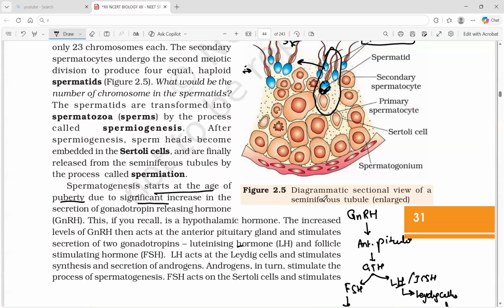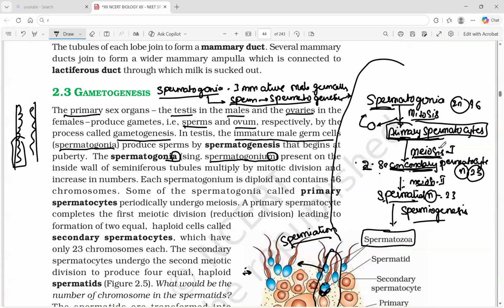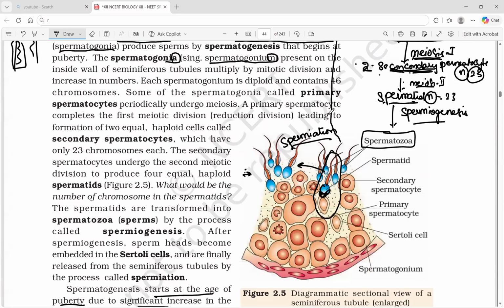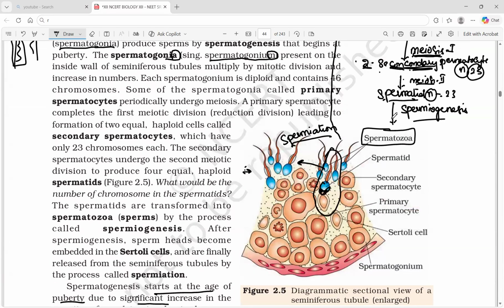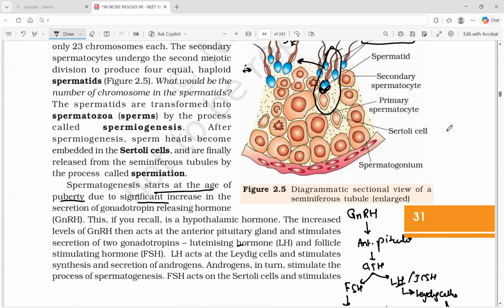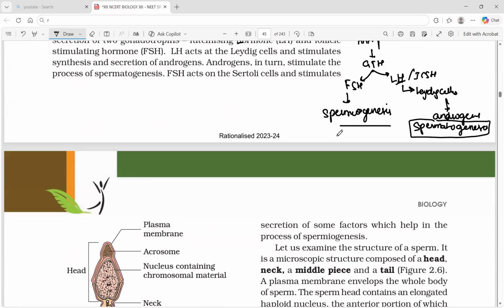So what is spermatogenesis? Production of sperm from spermatogonia is called spermatogenesis. That is done by LH. Then what is spermiogenesis? Maturation of the spermatid into spermatozoa is called spermiogenesis. That is done by FSH.